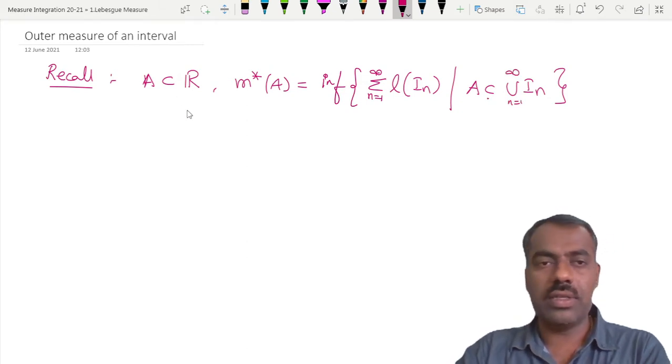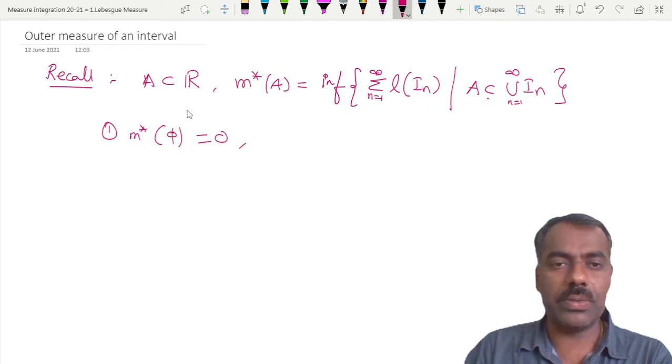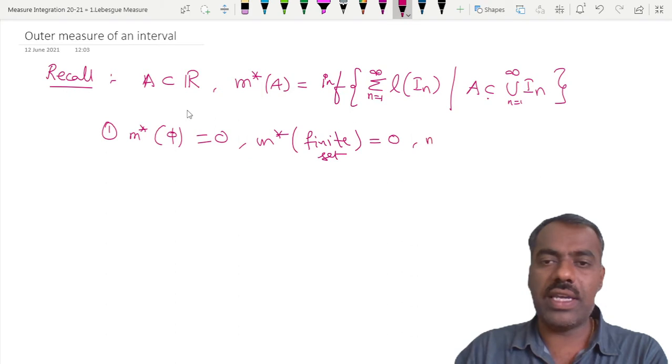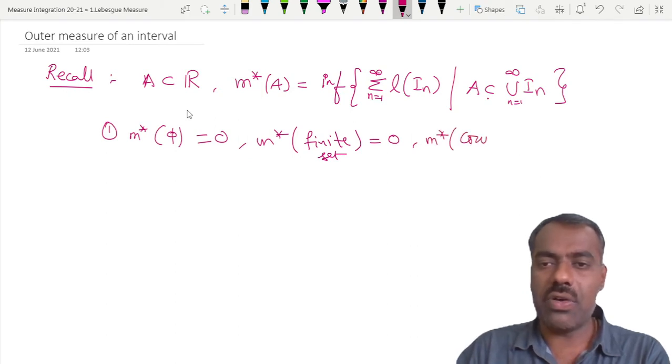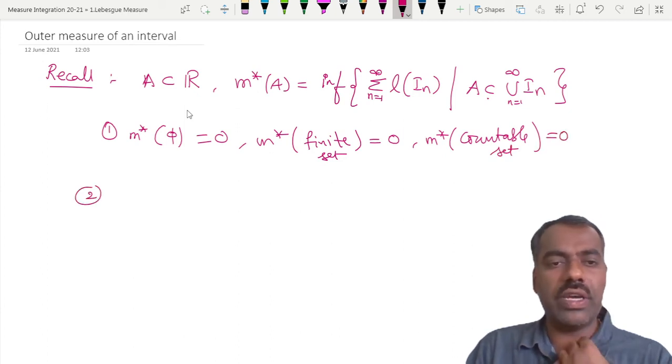And we have seen the properties. What are the properties we have seen? We have shown that m star of the empty set or a finite set is 0. M star of any finite set is 0. And not only that, m star of any countable set is also 0.